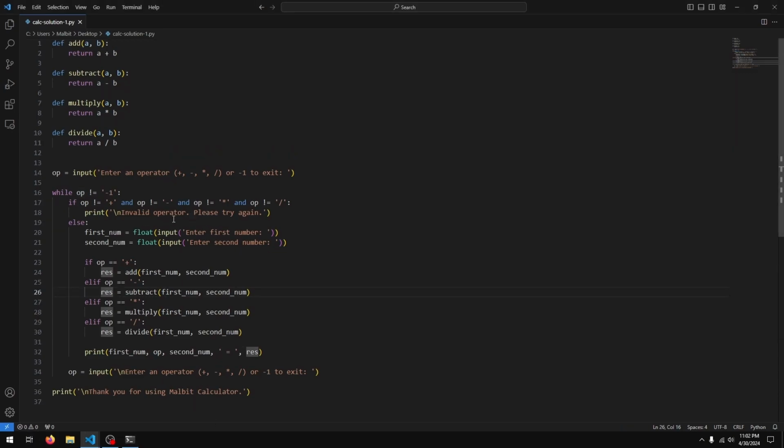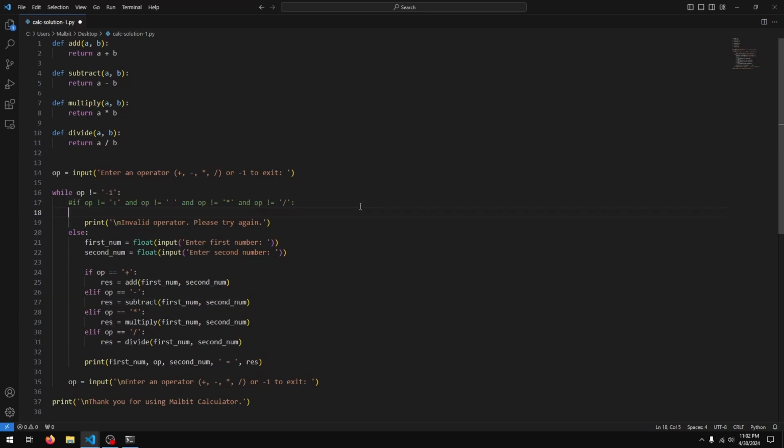Now this works. One small improvement we can do is we can actually just comment out this if and rewrite it as if operator in a list supplying all of our operators. So I can say plus, minus, multiply and divide.